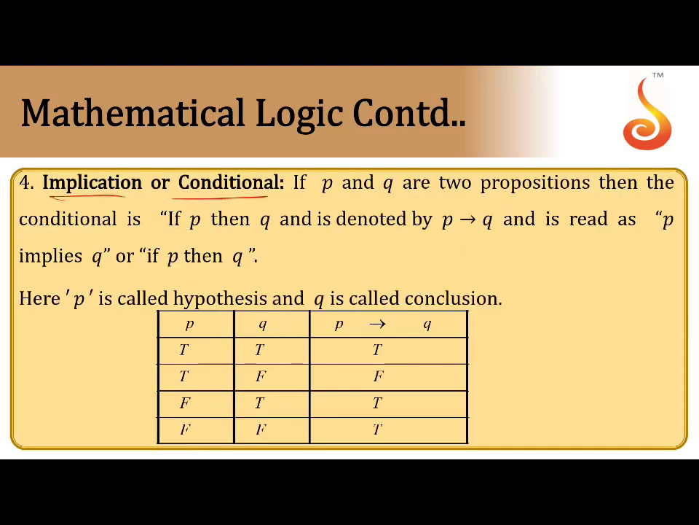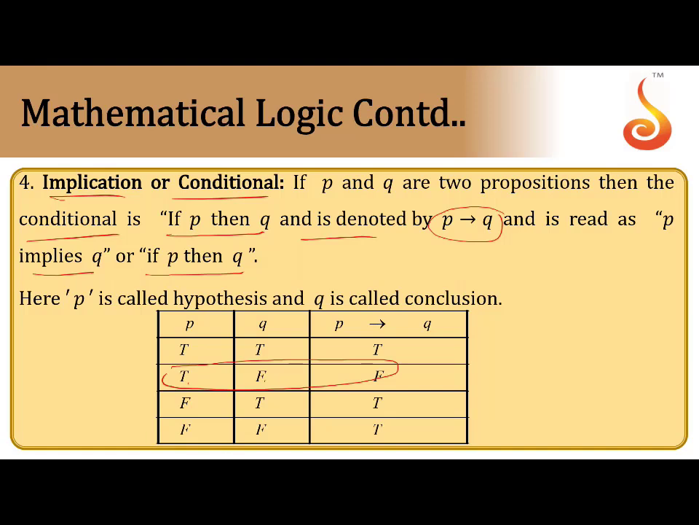Implication or conditional, that is called if then. If P and Q are two propositions, then the conditional if P then Q is denoted by P implies Q, and read as P implies Q or if P then Q. Here P is called the hypothesis and Q is called the conclusion. What we have to remember for the truth table: when P is true and Q is false, it gives false. Otherwise it is always true.